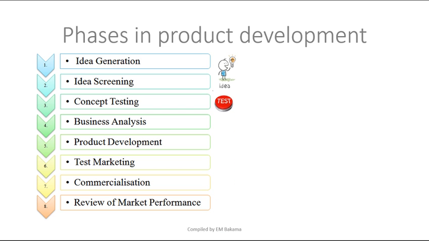Now you start with the concept testing. If the idea screening ensures that my product can work, let me try to make the first version of my product. That's why sometimes when we download applications or software, it's written beta. That one is only a test of the product to see how it goes, and if it goes well, then we are going to manufacture.